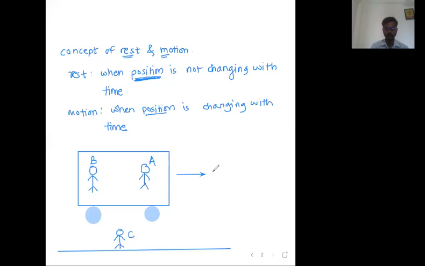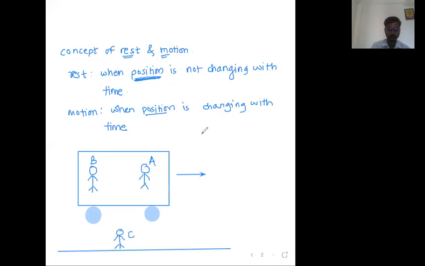Develop the thoughts. Yes, Mehak, Sheetal, perfect. Rest or motion. Adhishta, think again. According to C, the person A is at rest or in motion. C is standing on the road, and A is in the car and the car is moving on the road. Everyone try to answer, R or M. Yes, Radha, Janvi, Aryan, Prajwal, good. All of you have given the correct answer. According to C, A is in motion.